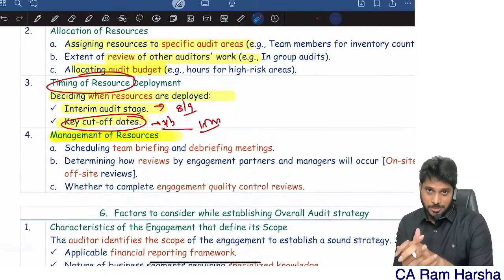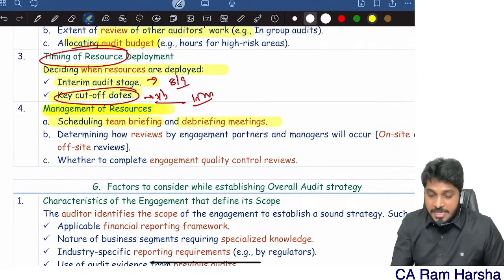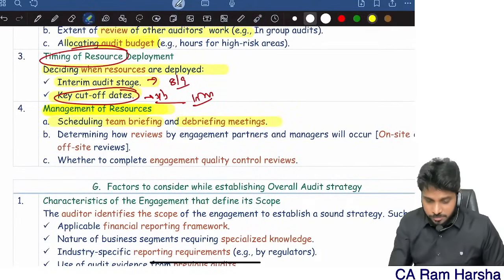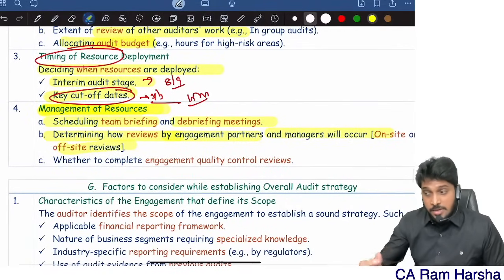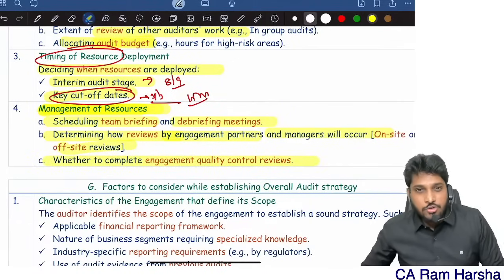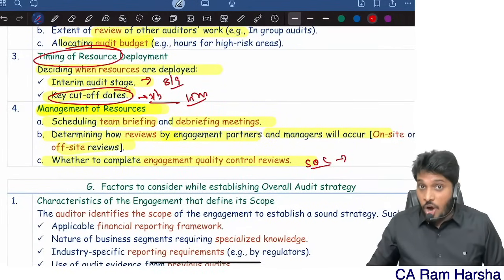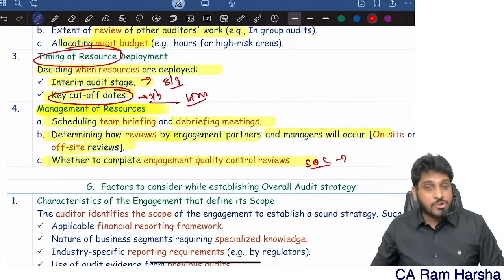Also scheduling meetings, team briefing and debriefing meetings, and determining how reviews by partners and managers will occur. Our team will be working in the client premises, so when should I review the work, and whether to complete quality control reviews or not. In SQs, for listed companies' audit engagements, quality control reviews are compulsory.